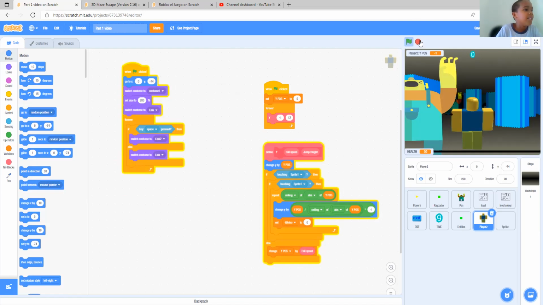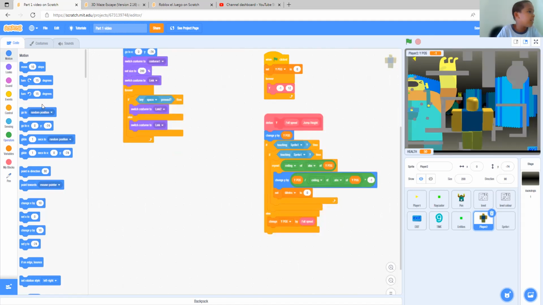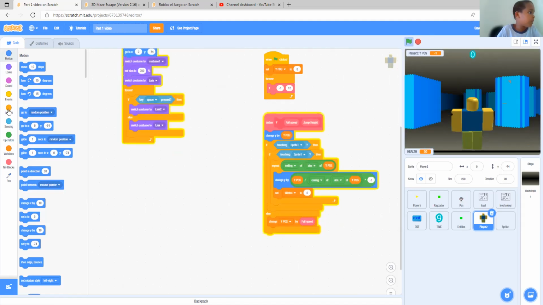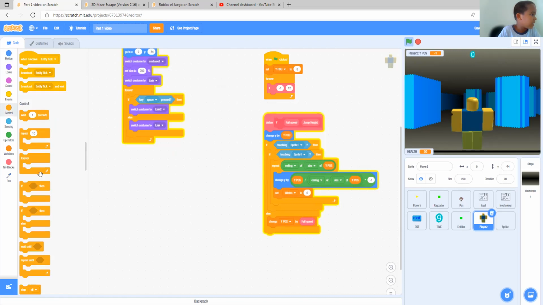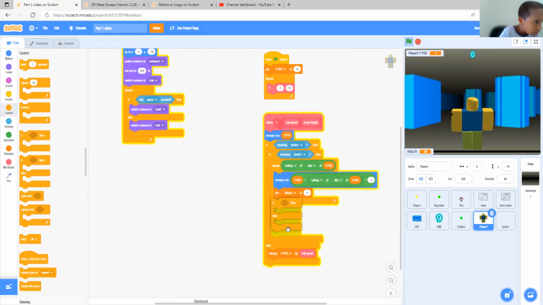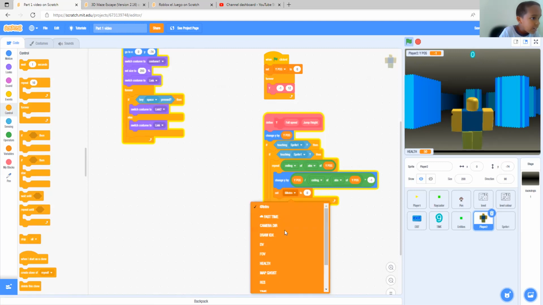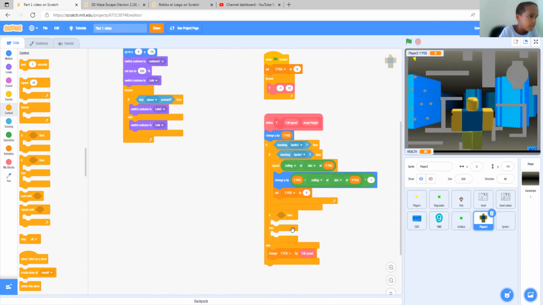Sorry everyone. I meant to do this. Let's do it while the project's running. It's kind of a little slow. It's okay. Put it over here. Set. I think I know why that happens. We set Y pos. Delete. Set the Y pos to 0.